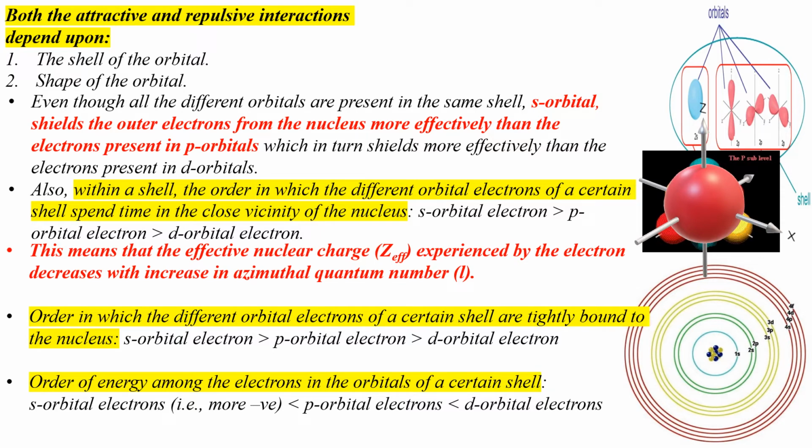For instance, let us take the orbitals in the third shell: 3s, 3p and 3d orbitals. They are no longer degenerate in multi-electron atoms. 3s orbitals have different energy from 3p orbitals, which in turn have different energy from 3d orbitals. So, the energy of electrons in an s orbital will be lower or more negative than that of a p orbital electron, which will have less energy than that of a d orbital electron, and so on.